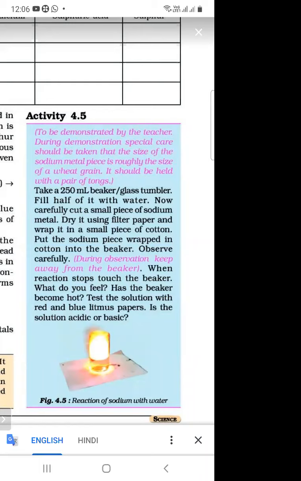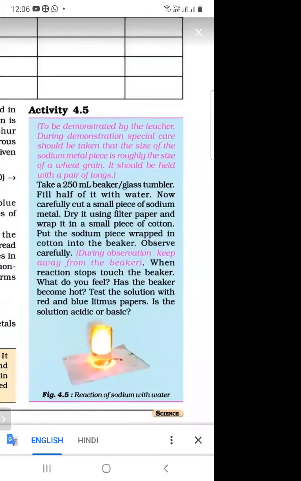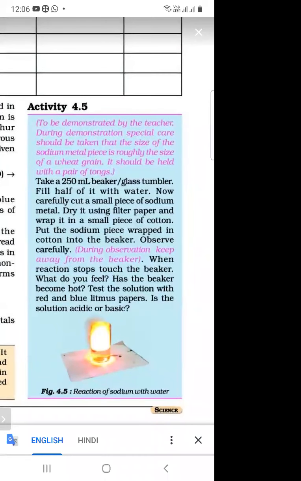And then we are taking a sodium metal and dry it using a filter paper and wrap it into a piece of cotton. So firstly, we will take sodium metal and we are putting it into the small piece of cotton. And when we put the sodium piece wrapped in the cotton into the beaker, what is the observation? When reaction stops, touch the beaker.